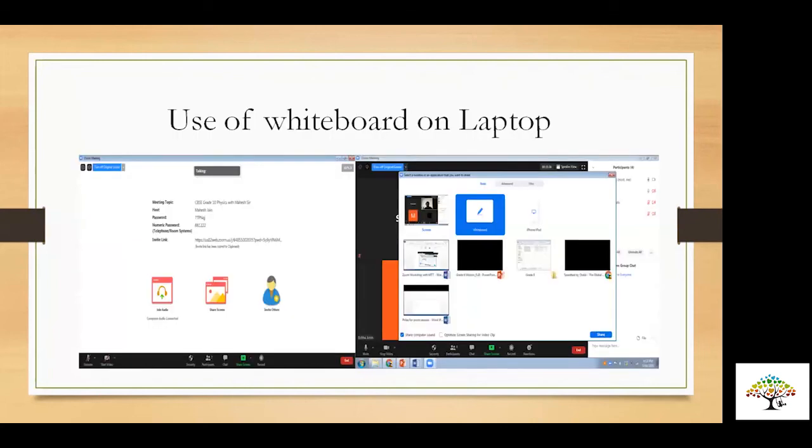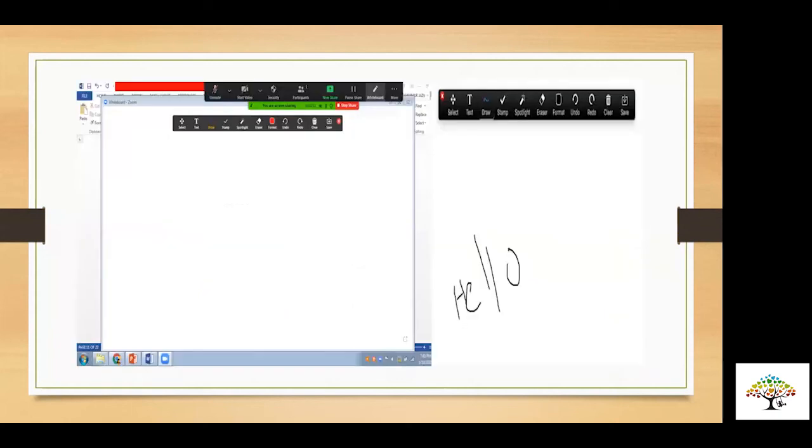Now coming back to the laptop part, when you click on share, the first option is whiteboard. The moment you click on whiteboard, you get these options. These are all the functions available on the top left side: select, text, mark. When you click on mark, there are options of square, circle, eraser, spotlight, all those options are available. And as I told you, when we start, somebody will start scribbling, so there's an option of disabling annotation also on screen.